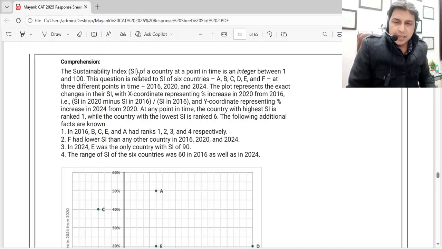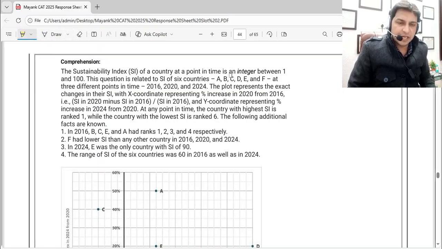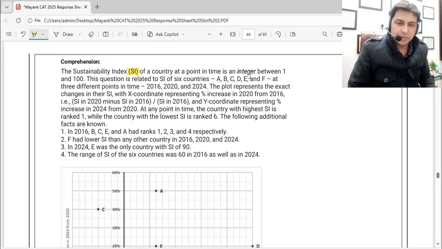It says the sustainability index, SI, of a country at a point in time is an integer between 1 and 100. This question is related to the SI of 6 countries A, B, C, D, E, F at 3 different points in time, 2016, 2020 and 2024. So the important information that we have is that SI is an integer between 1 and 100.